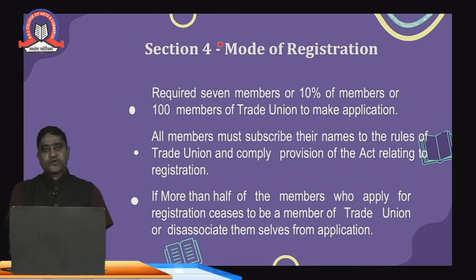Section 4 of the Trade Union Act says that it is the mode of registration. Whenever the trade union is to be registered, the number of workers or persons who want to register their union should be 7, or 10% of the members, or 100 members of the trade union, to make an application. The application should be made in the proper format, and it should be submitted to the registrar of the trade union. All the members should subscribe their names to the rules of the trade union and comply with the provisions of the act relating to the registration.